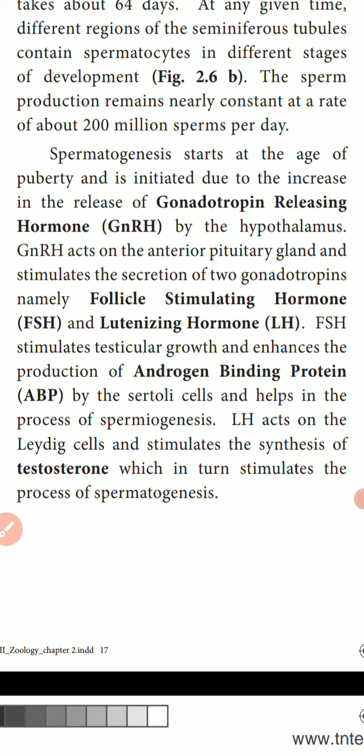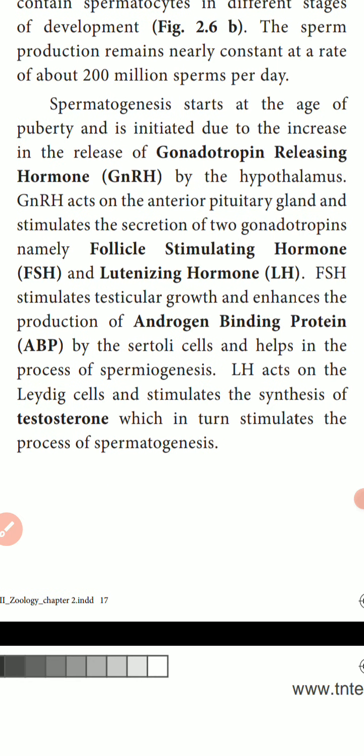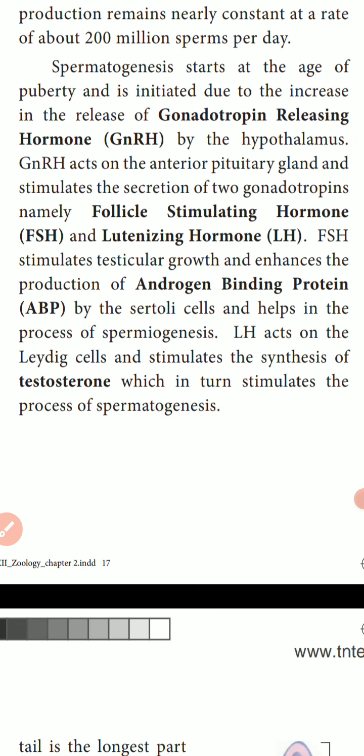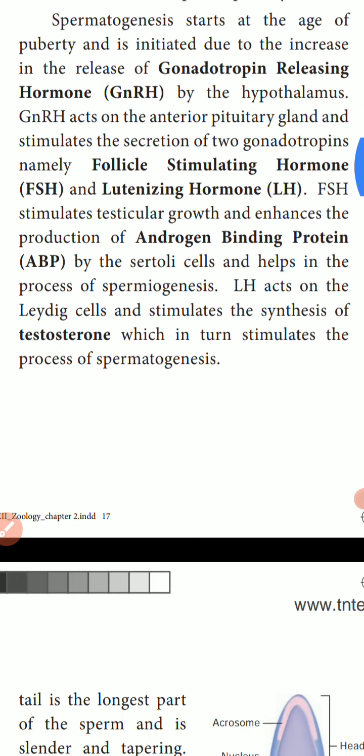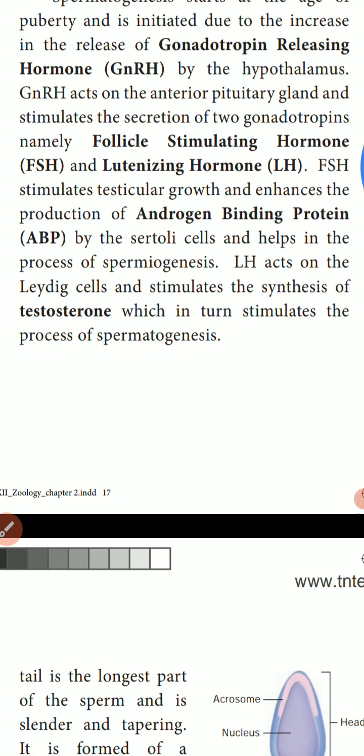And GnRH acts on the anterior pituitary gland. So GnRH is produced by the hypothalamus. So where does it act? It acts on the anterior part of the pituitary gland, and it stimulates two types of gonadotropins. What are the two types of gonadotropins? FSH and LH. What is FSH? Follicle stimulating hormone. Then what is LH? Luteinizing hormone.